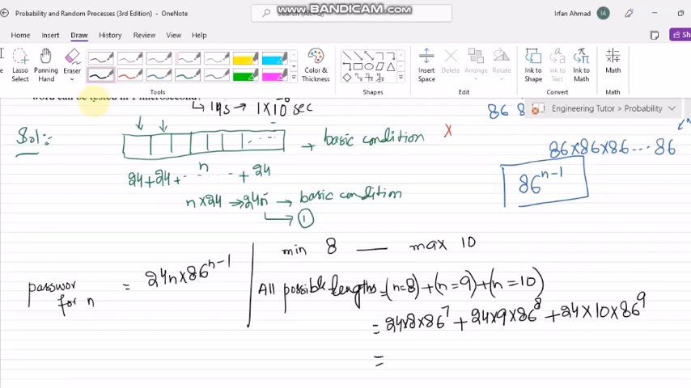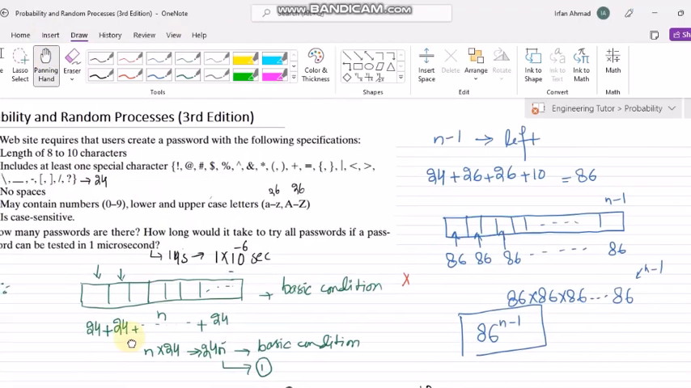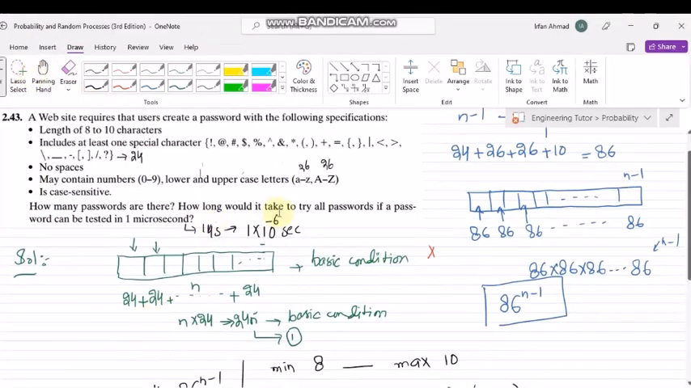Okay, so what will be the answer here? And by calculating it, I will get 6.24 into 10 raised to power 19 passwords. So these are the total number of passwords which I will obtain from the conditions which are given here. Okay, so what is the next step? In the next step we have to find out how long it would take to try all passwords, if a password can be tested in 1 microsecond.